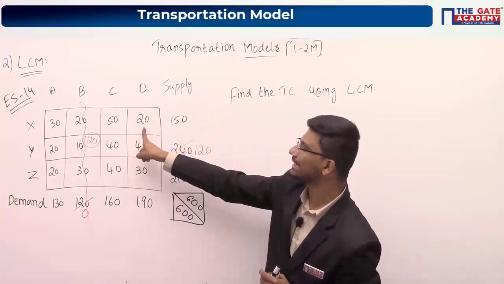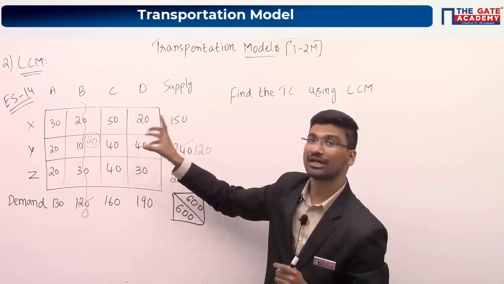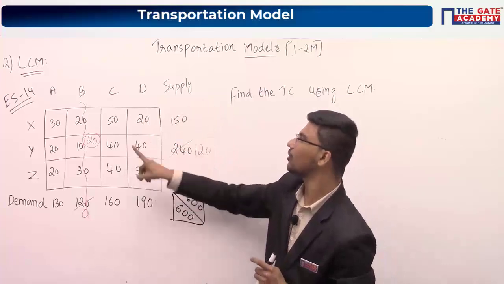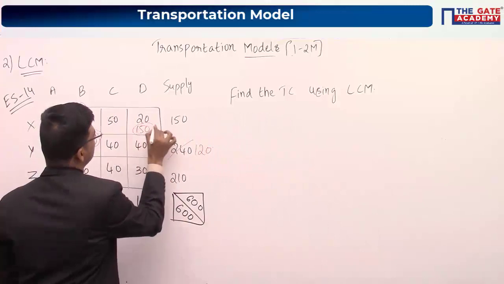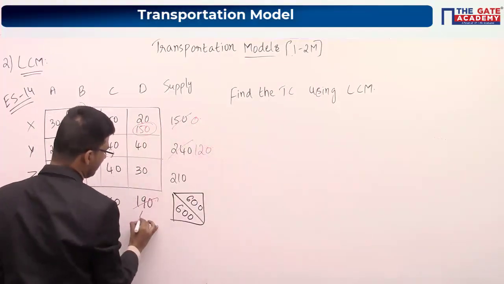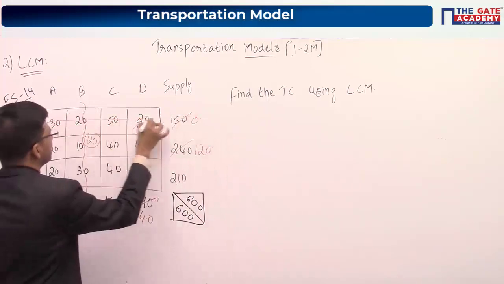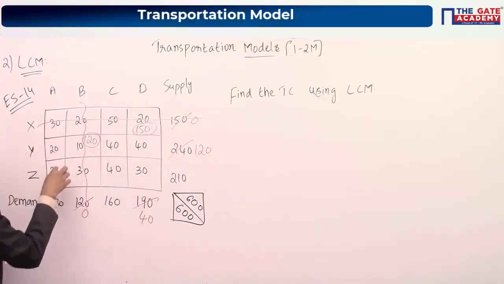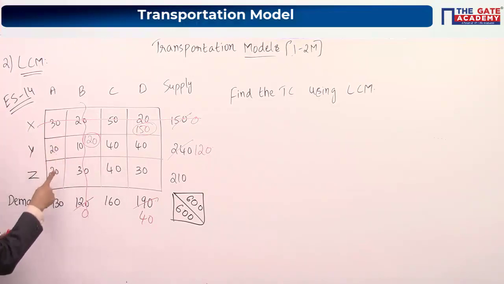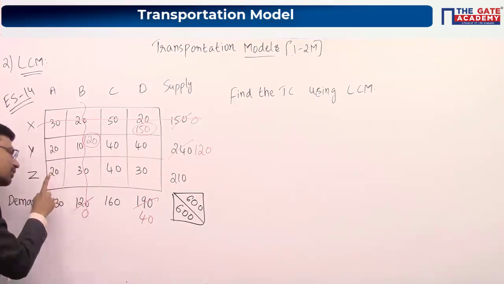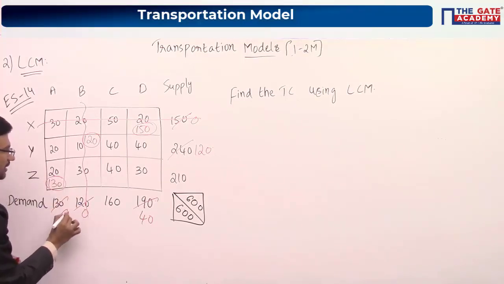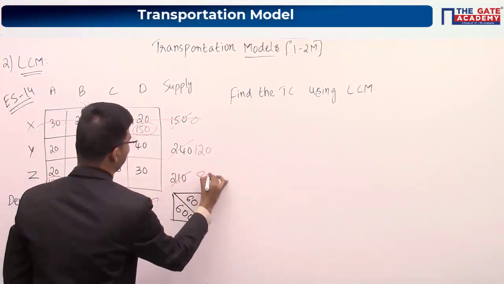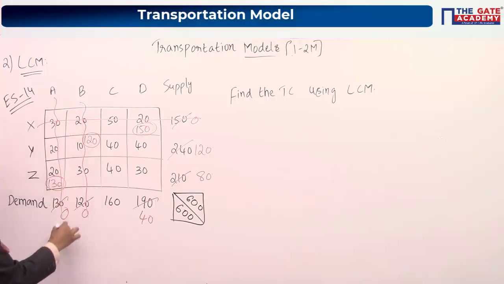That's why first you have to allocate in this particular cell, because here you can allocate the maximum number of units. So I am allocating 150 units here. So this will be 0 and this will be 40. As this became 0, I am cancelling this particular row. Now among these two, here I can allocate 120 and here I can allocate 130. So here I can allocate the maximum number of units, right? So you have to first allocate in this particular cell, which is 130. This will become 0 and this will become 80. As this became 0, cancel this particular column.